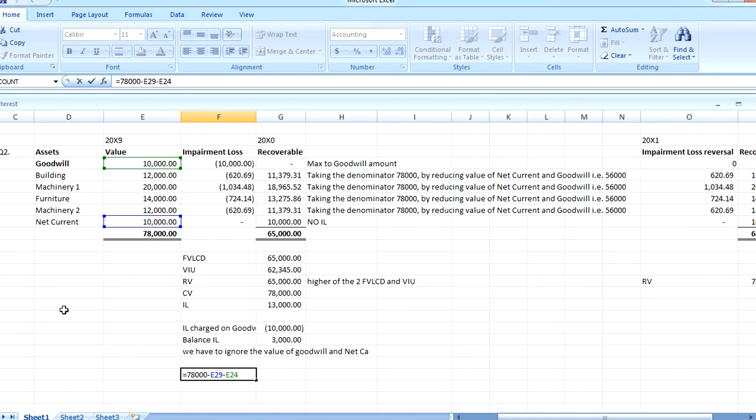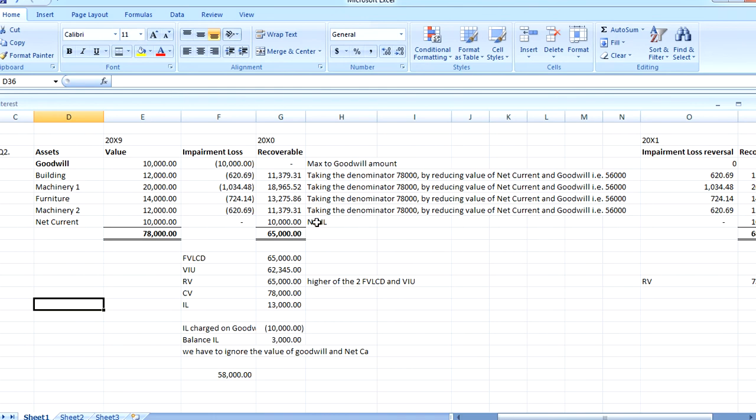So this way we have taken the 58,000, and now what we will be doing is adjusting the whole amount of impairment to the goodwill, and later we have to see the amount of E25, which is your goodwill figure, divided by the total figure, which was your 58,000.